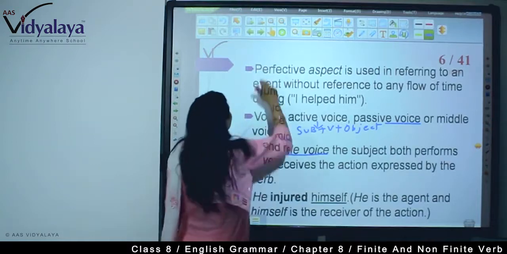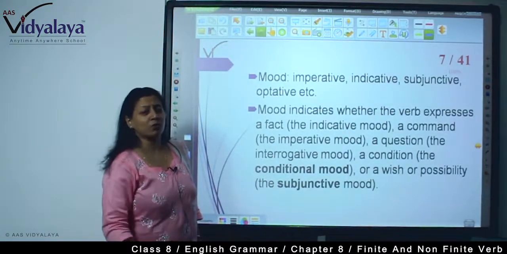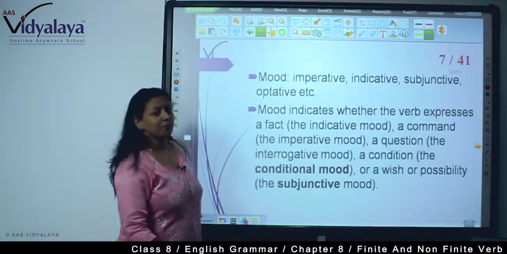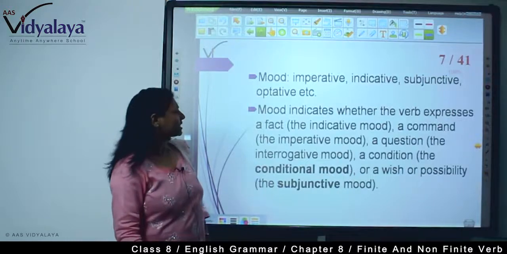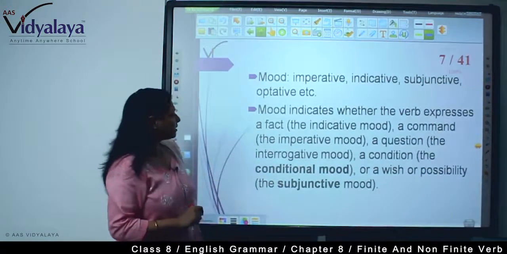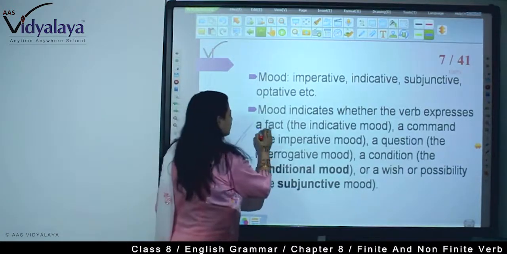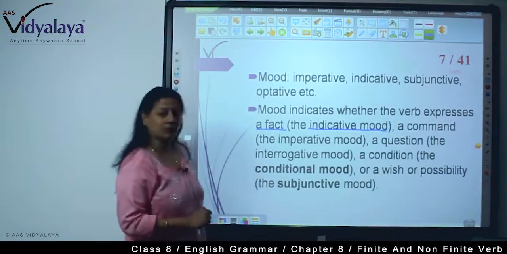Now, next is mood. Verb shows mood also: imperative mood, indicative mood, subjunctive mood and optative mood. For example, mood indicates whether the verb expresses a fact. When it is a fact, that is the indicative mood. Right?